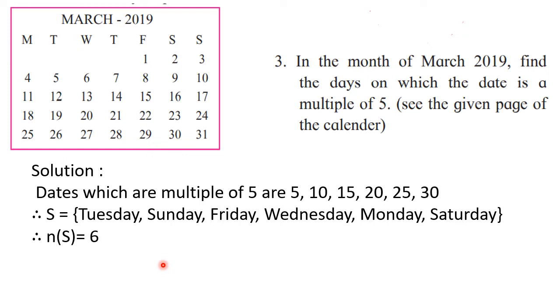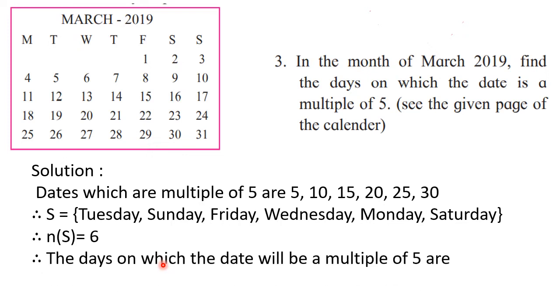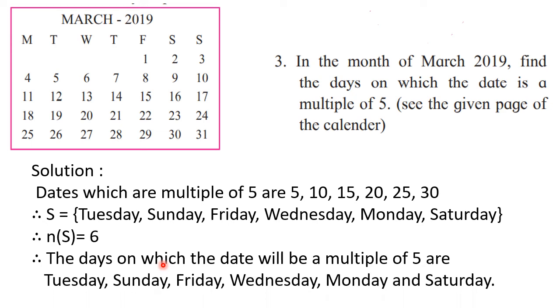Now let's go ahead. You can write down again the answer in words, that the days on which the date will be a multiple of 5 are, and then write down all the days from the sample space. Okay, now let's go ahead.